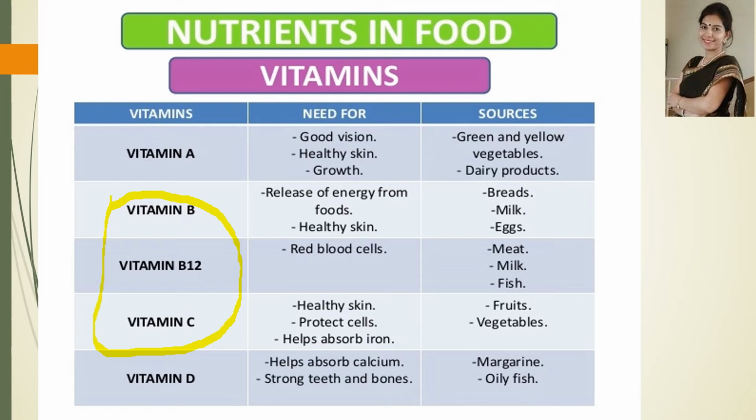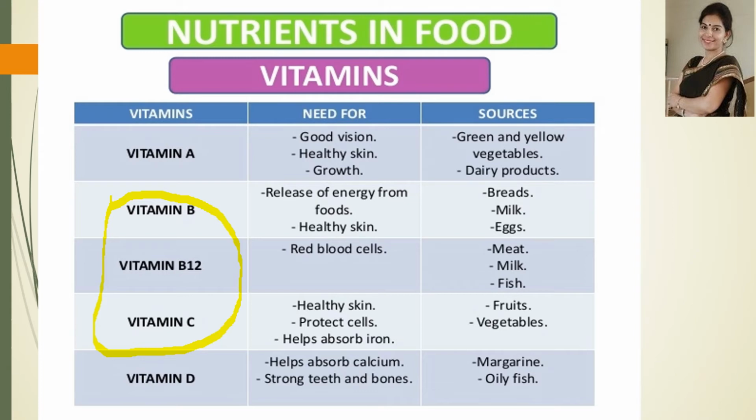Now, vitamin A is required for good vision and for growth, and its sources are green and yellow vegetables and dairy products. Vitamin B is required for the release of energy from food and for healthy skin, and it is present in cereals, milk, egg, etc. Vitamin B12 is required for our RBCs, and it is present in meat, milk and fish. Vitamin C is required for healthy skin and gums, and it is present in fruits and vegetables.